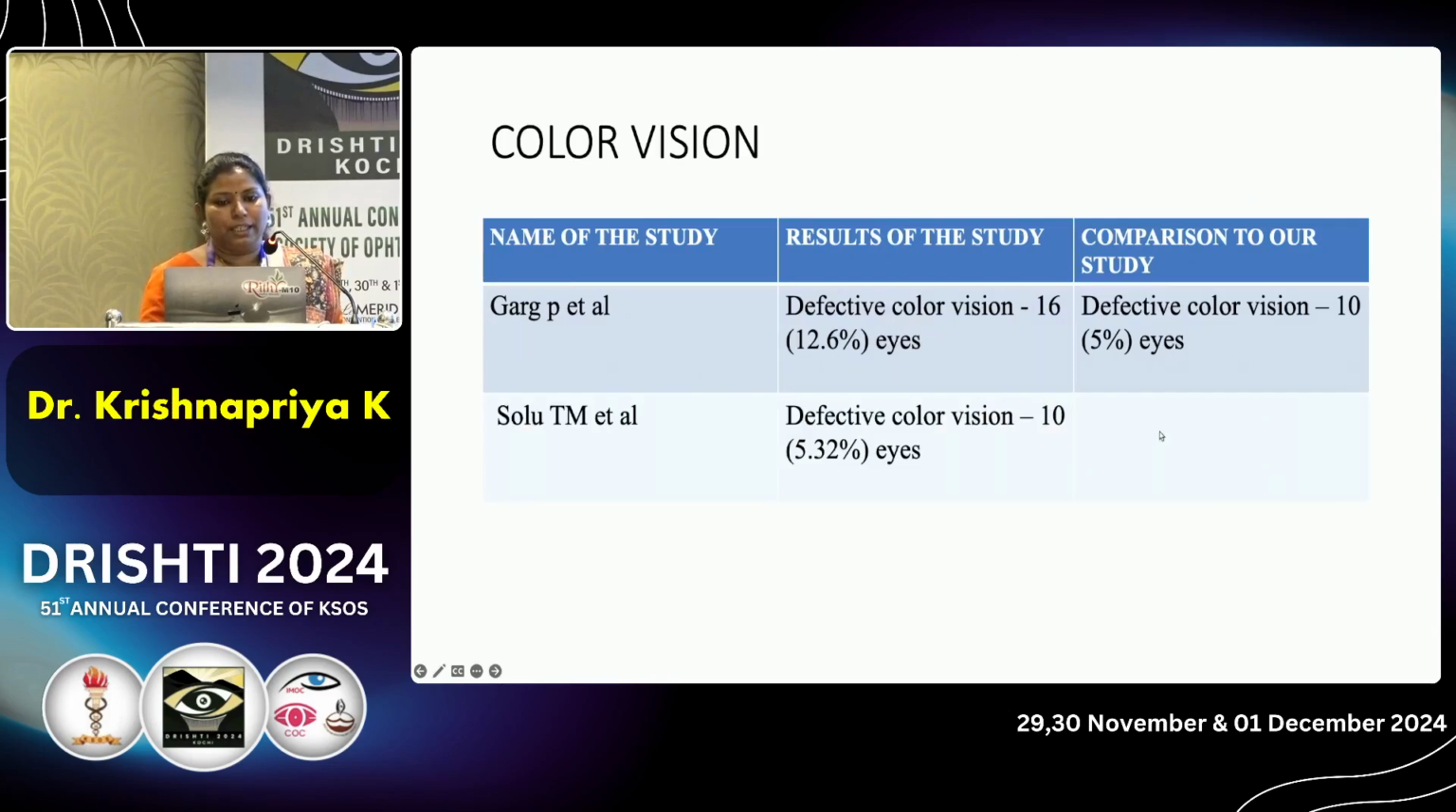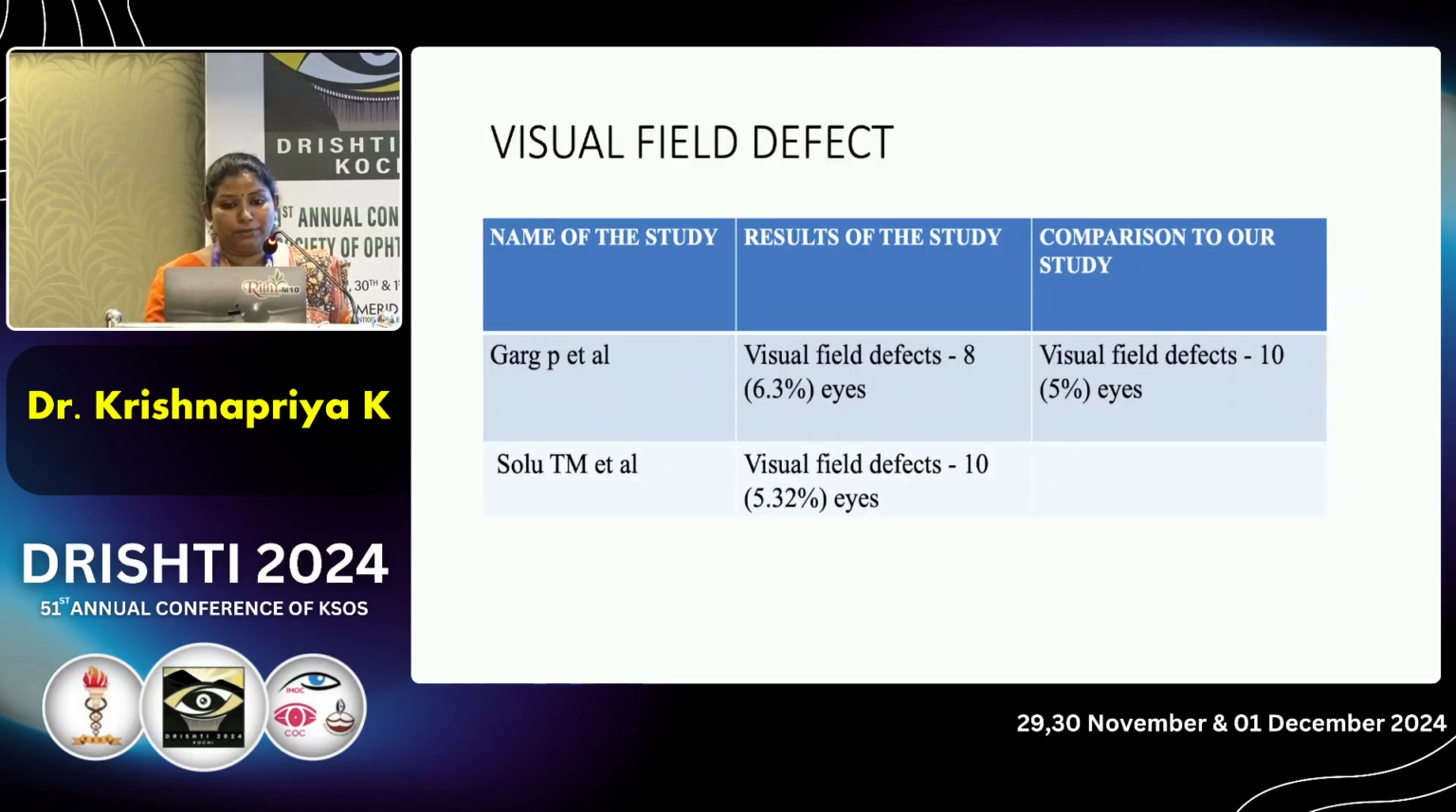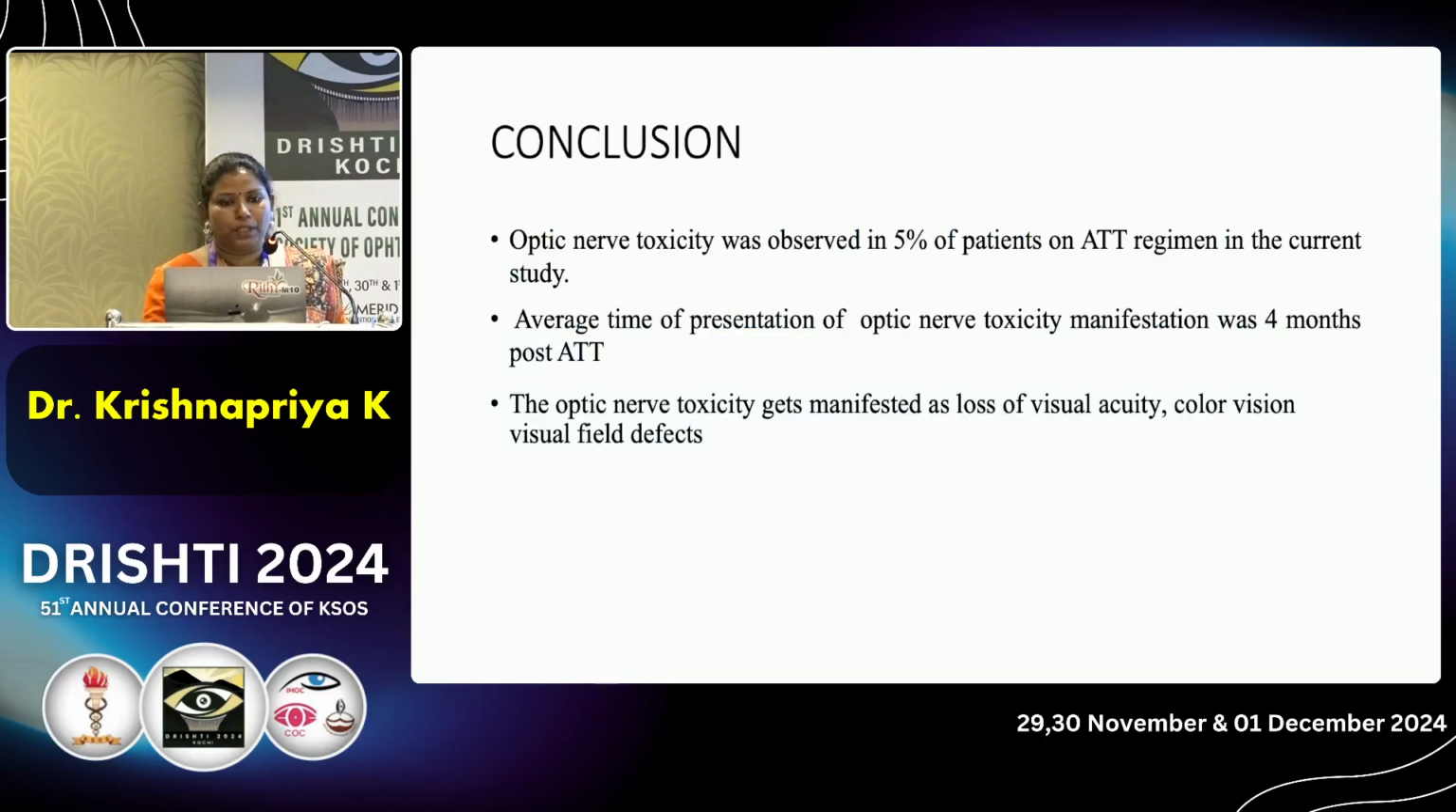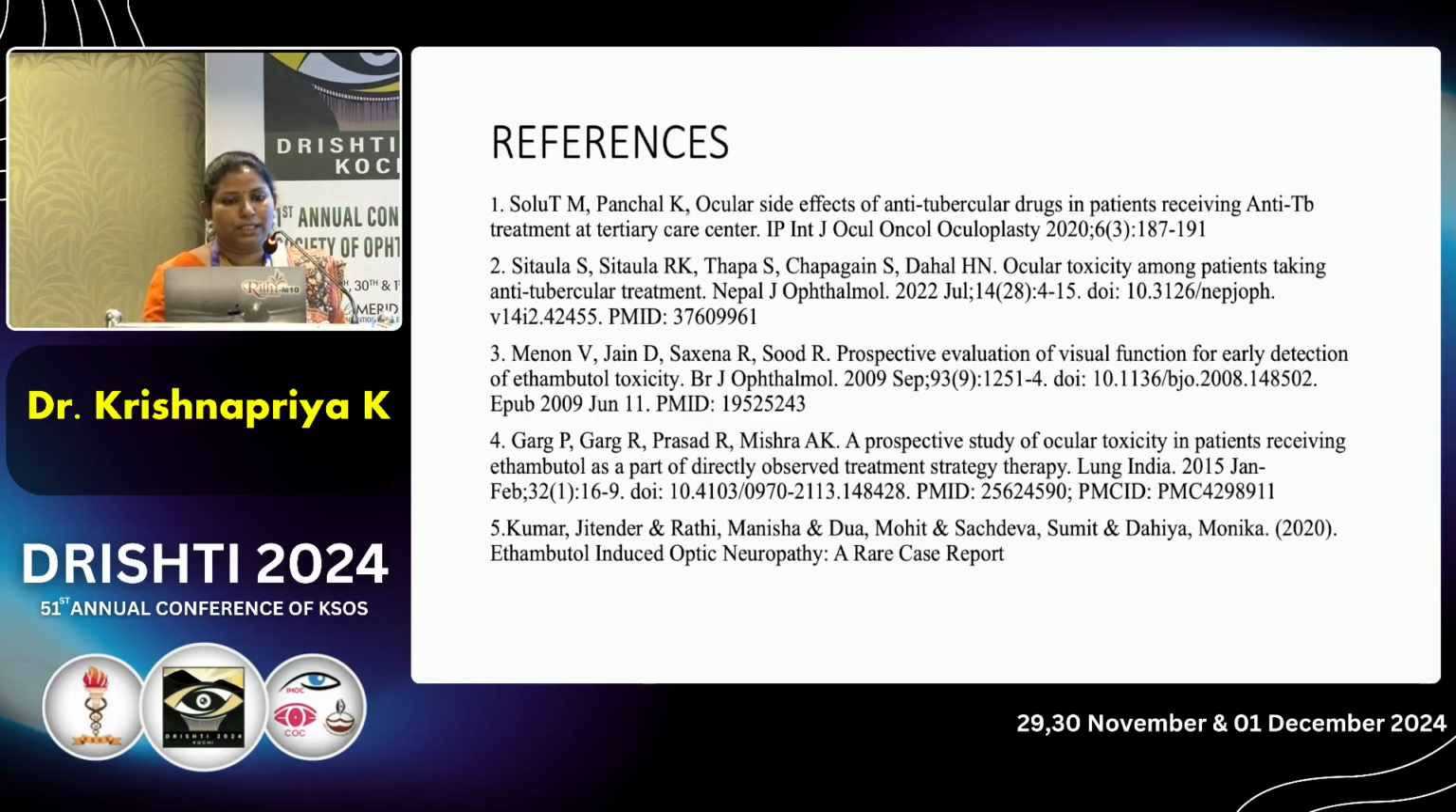Similarly, defective color vision in our study was in 10 eyes. In another study by Garg et al., defective color vision was found in 16 eyes, and in Solomon et al., in 10 eyes. Similarly, visual field defect in our study was found in 10 eyes. In the Garg et al. study, it was found in 8 eyes, and in Solomon et al., in 10 eyes. Coming to the conclusion, optic nerve toxicity was observed in 5% of the patients on the ATT regimen in this study. The average time of presentation of optic nerve toxicity was 4 months post ATT, and it manifested as loss of visual acuity, color vision, or visual field defects. So these are my references.